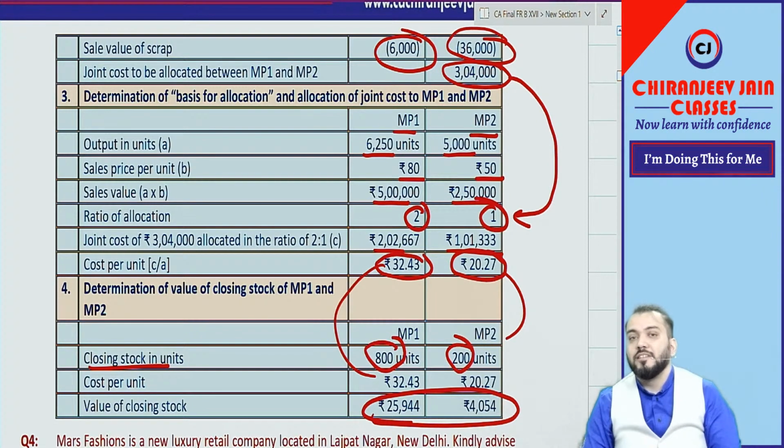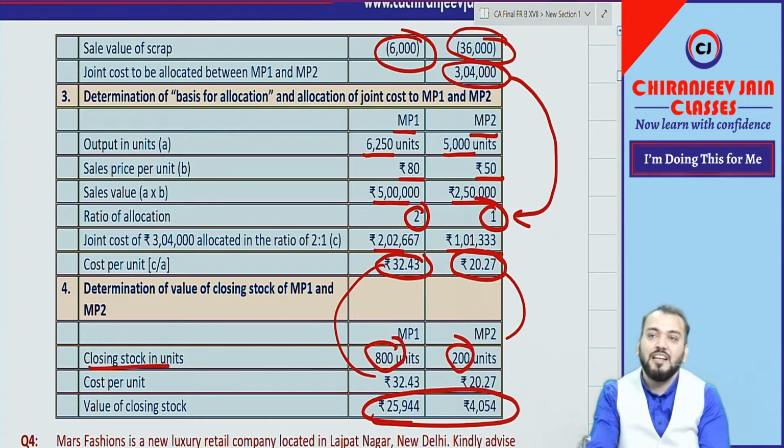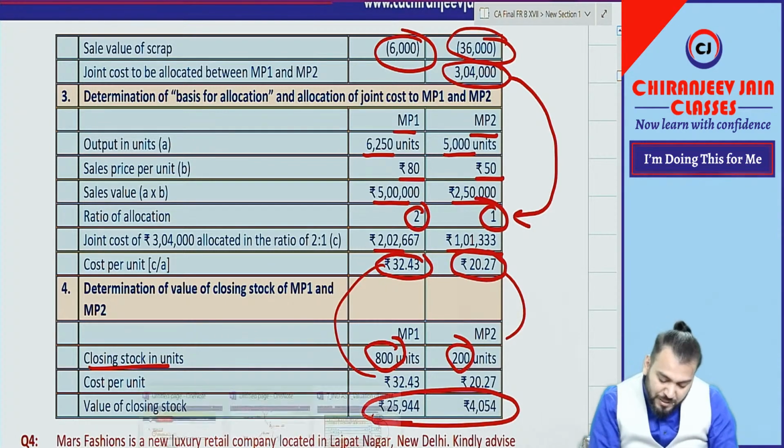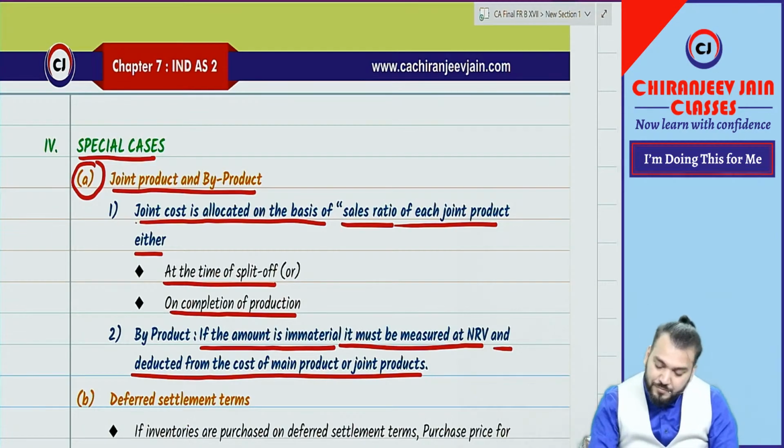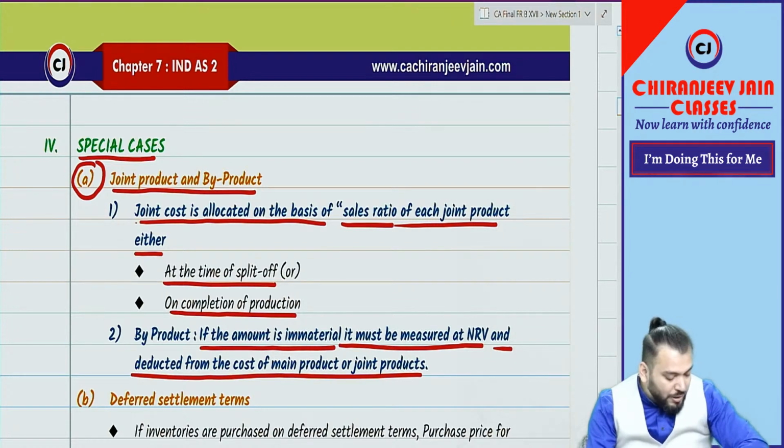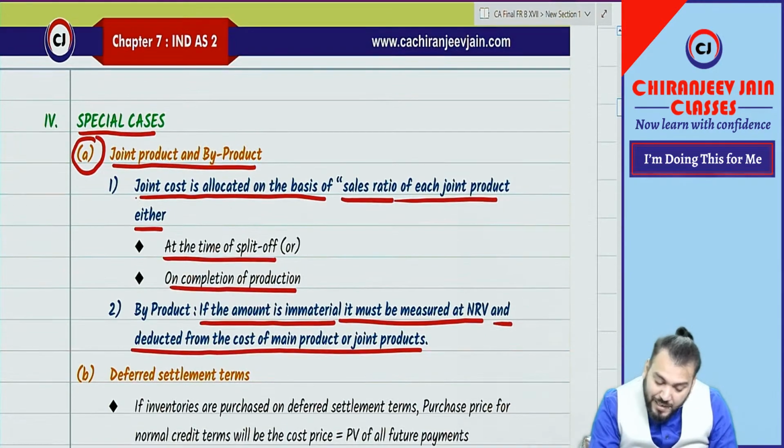Have you understood this point? Simple question or not? But if you consider the 5,000, definitely some mistake will happen. This question has also been asked in the CA Final exam. So can I conclude you have understood joint product and byproduct?